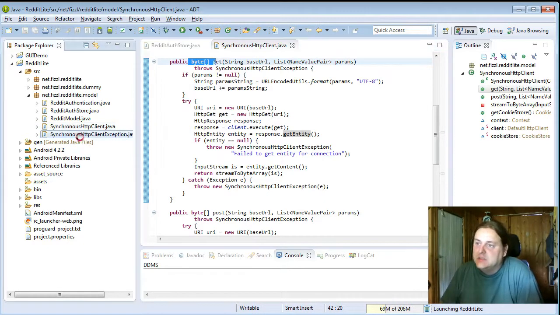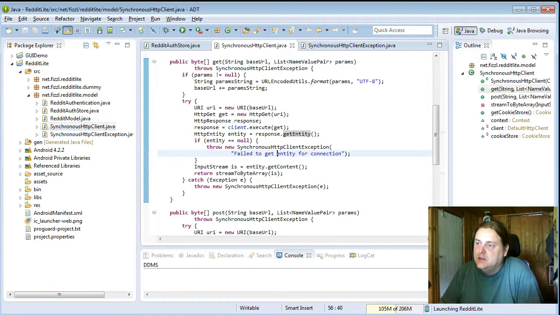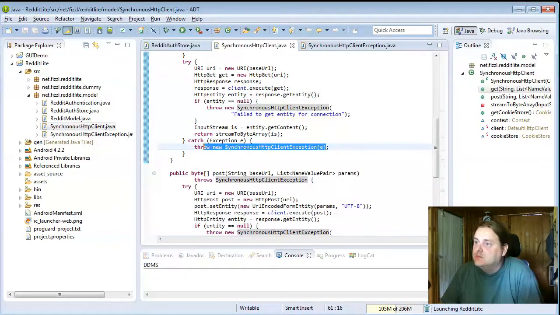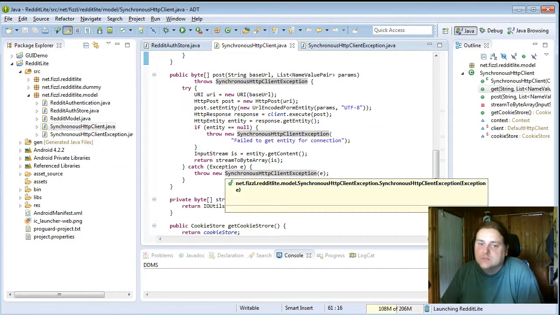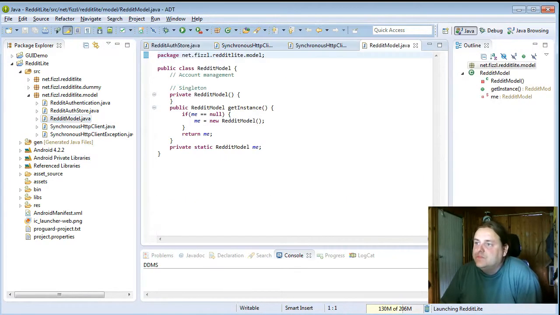And yeah, it will basically wrap all the exceptions into my own exception, and in error cases where there's no exception it will create a new instance of my own exception. Then we have model, and actually it doesn't hold anything yet, but it's supposed to hold all the data that we have, because we are not looking at many different subreddits at the same time. We will just have one cached, the latest one, which we will update when we download stuff.